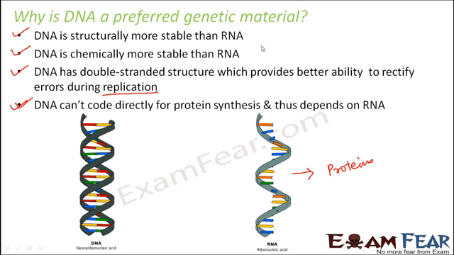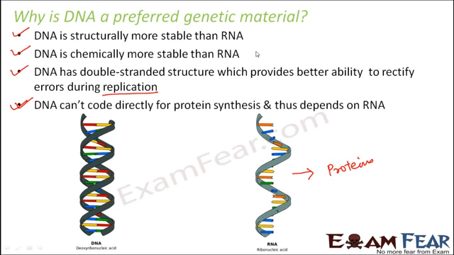So when you talk about DNA, it is good to store the genetic information. All the information will be stored in DNA because DNA is more stable. So you should always keep your precious things in safe places, right? That is why you would have seen that people keep all their valuables in a bank locker. They take up a locker and keep their valuables in the bank. Why? Because it is more safe.